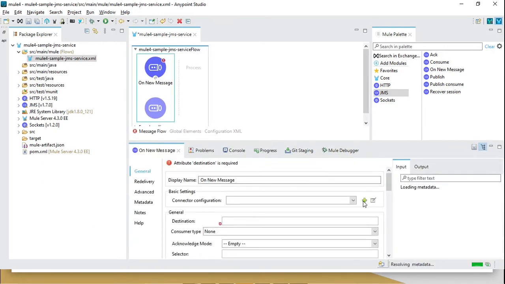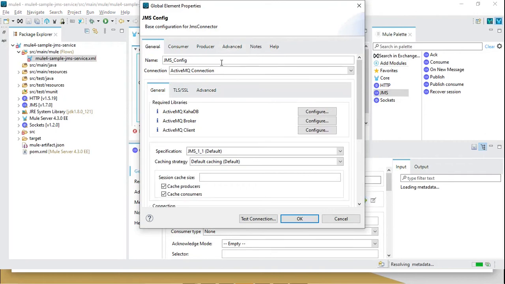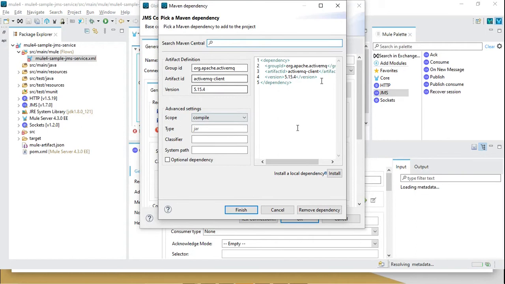I'll click on new, and here I will define the ActiveMQ libraries. I will do the add Maven dependency, and it should add the dependency. I will click on the finish dependency.